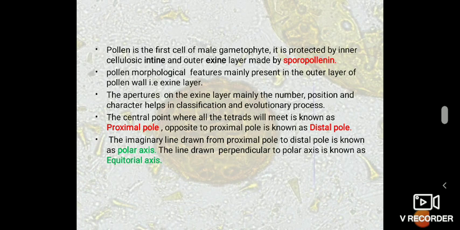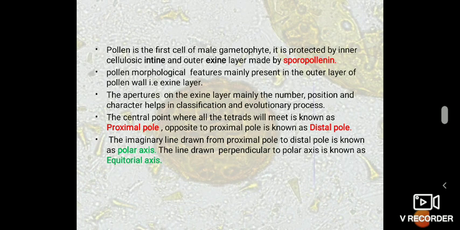The pollen grain is the first cell of the male gametophyte. It is protected by the inner cellulosic layer, the intine, and the outer exine layer, which is made up of sporopollenin. The pollen morphological features are mainly present in the outer layer of the pollen wall, the exine. The number, position, and characters of the apertures on the exine layer help in classification and the evolutionary process.